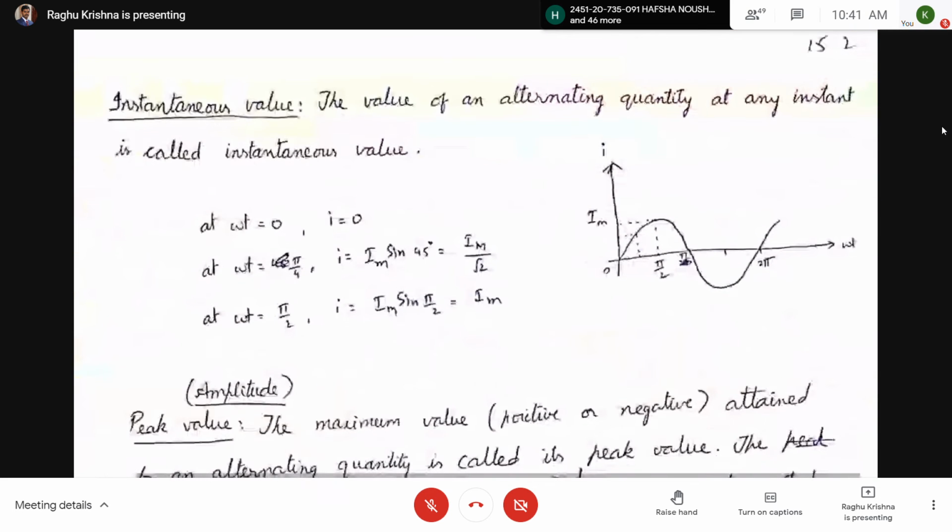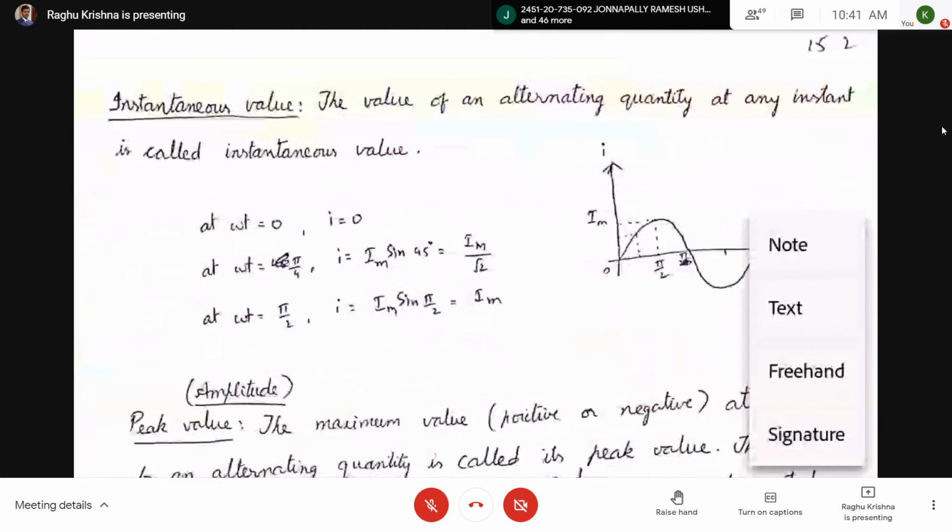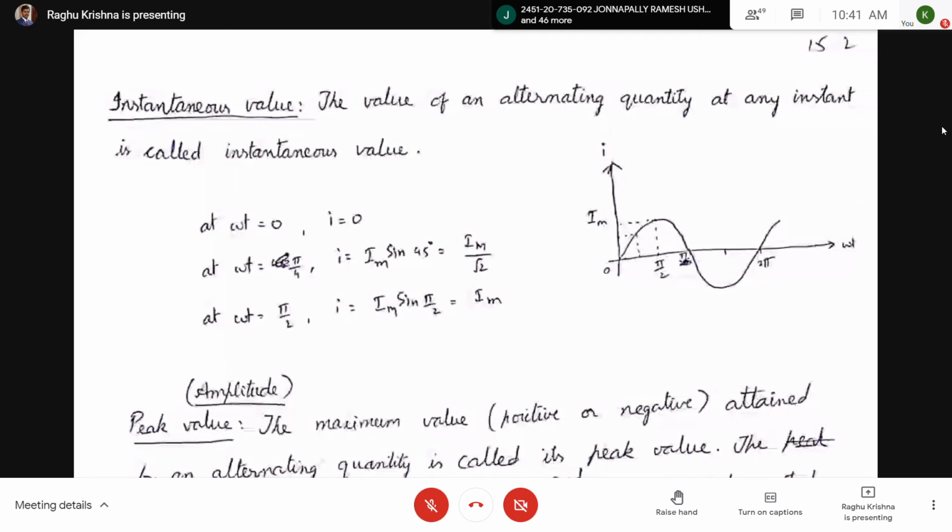Next, instantaneous value. The definition: the value of an alternating quantity at any instant is called the instantaneous value. For example, at omega t equal to 0, i equal to 0. So you have taken the current waveform.